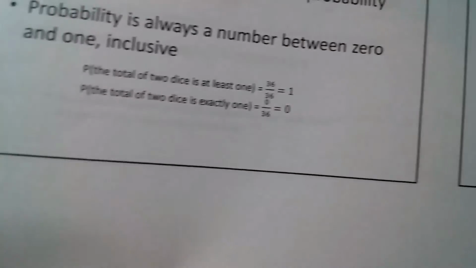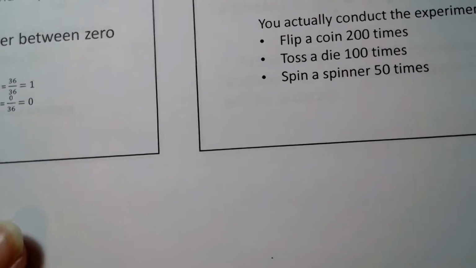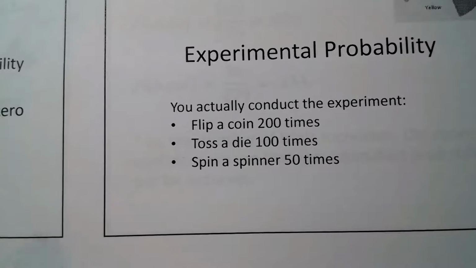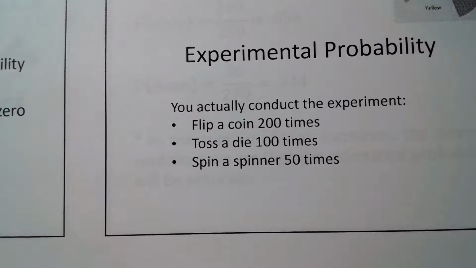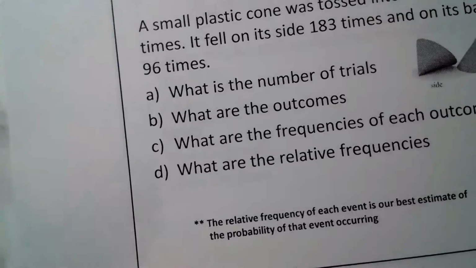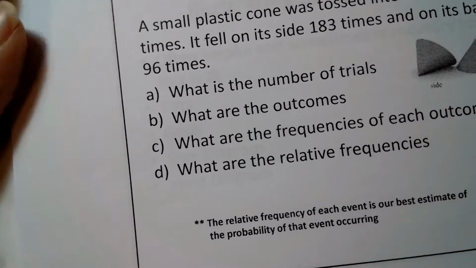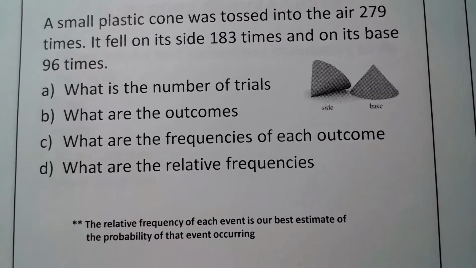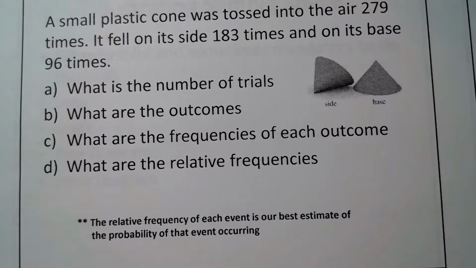Okay. And we have different kinds of probability. The first one is experimental, and that's where you actually conduct the experiment. Lucky for you, you're not going to have to flip a coin 200 times or toss a die 100 times or spin a spinner 50 times for your IB exams or any other exam. It's already going to be done for you. You're going to be given some information, and you're going to be working more in the theoretical aspect of the probability.